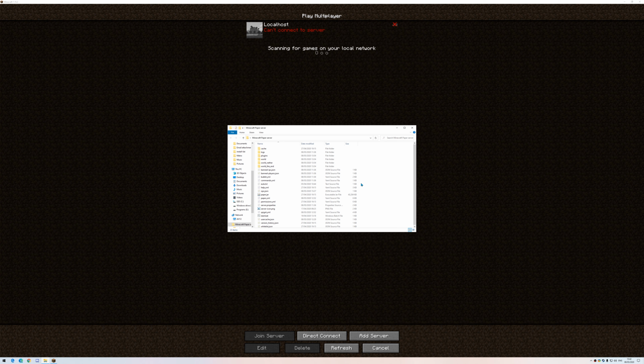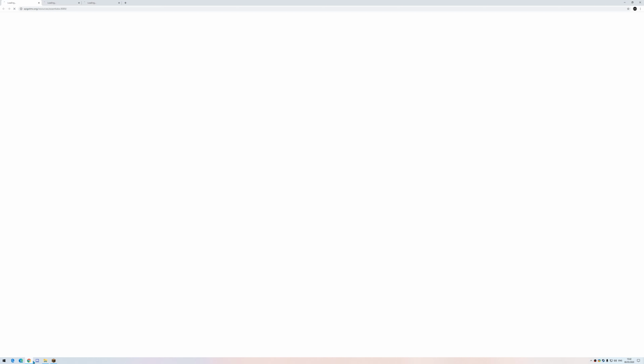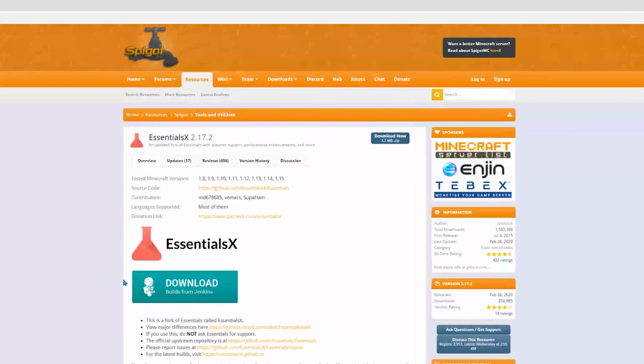Now I will show how to install plugins. I will install a couple of plugins, with the first one being EssentialsX, a fork of Essentials. It enables quite a bit of functionality, from setting your home to enabling you to fly while in survival mode. Usually you'd want to click the download button at the top right corner, but since there is a download button under the Overview tab, I will click it.